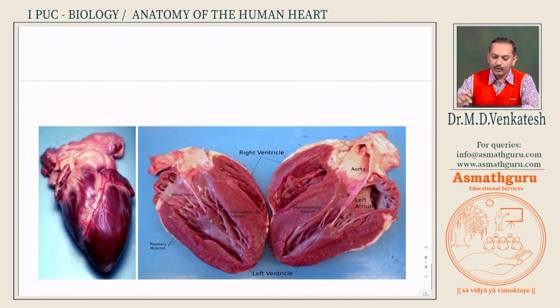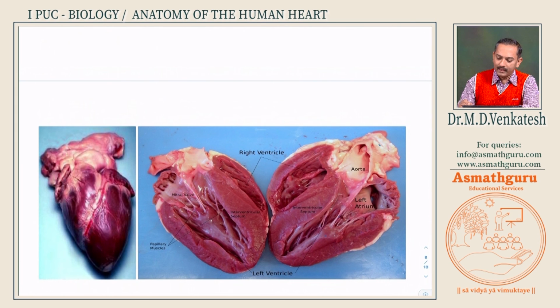This is the human heart, how it looks like. When a heart is taken out from a human, it looks like this, and a longitudinal section looks like this. In this we can see very clearly the papillary muscles, chordae tendineae, and valves. This is how the valves are present. Now this is the right atrium, right ventricle, this is the left ventricle. Left ventricle is very large, you can see the thickness of the wall. Now this is the left atrium and you find the right atrium here.